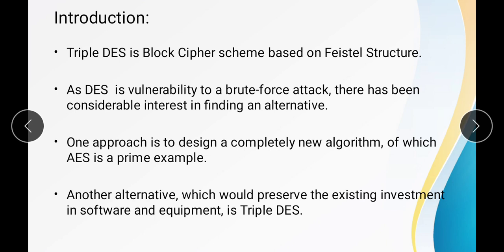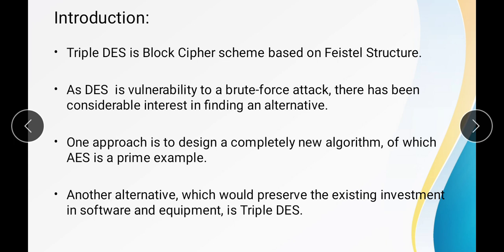As we know that DES is a block cipher technique, the triple DES is also a block cipher technique, which is also based on the Feistel cipher structure. So what is the Feistel cipher structure? We have already seen. It is a structure in which the plain text blocks are divided into two parts, left one and right one, and further process will be applied on those two halves.